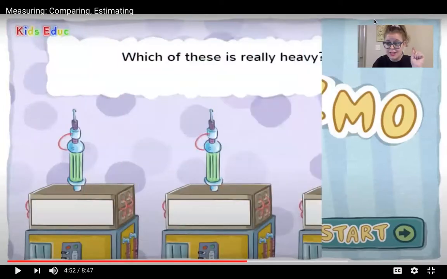All right, get ready to use what you've learned about measurement to answer these questions and see if you get them right. Here we go.